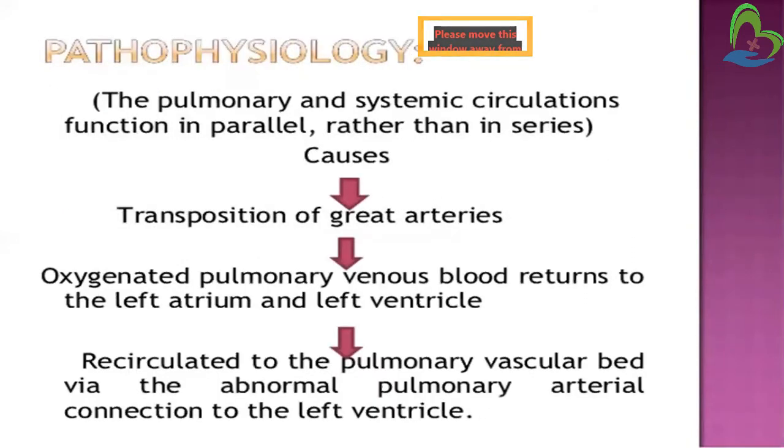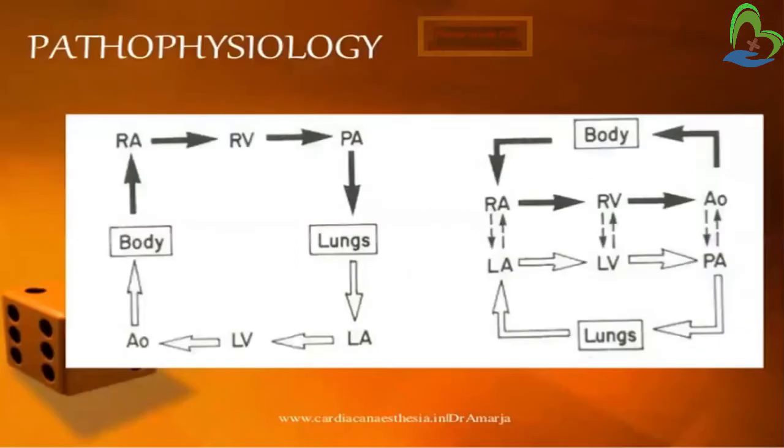Now we will learn about pathophysiology. In this condition, the pulmonary and systemic circulation function in parallel rather than in series. Let us see how it works in parallel. Due to the transposition of great arteries, oxygenated pulmonary venous blood returns to the left atrium and left ventricle. The oxygenated blood first enters the left atrium, then goes into the left ventricle.